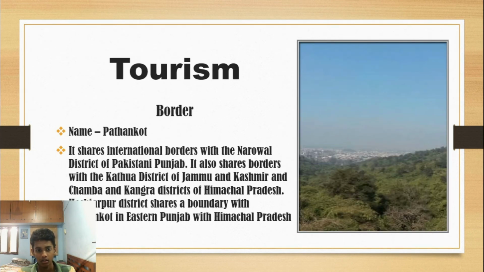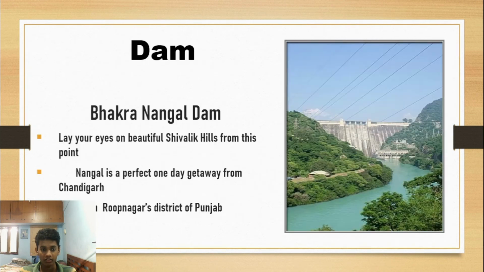Tourism border: Pathankot. It shares international border with the Narowal district of Pakistani Punjab. It also shares border with Kathua district of Jammu and Kashmir and Chamba and Kangra district of Himachal Pradesh.